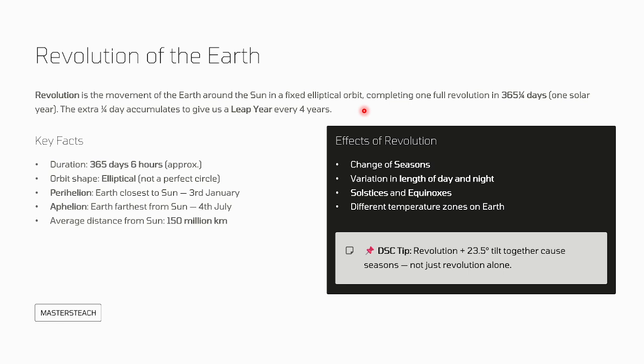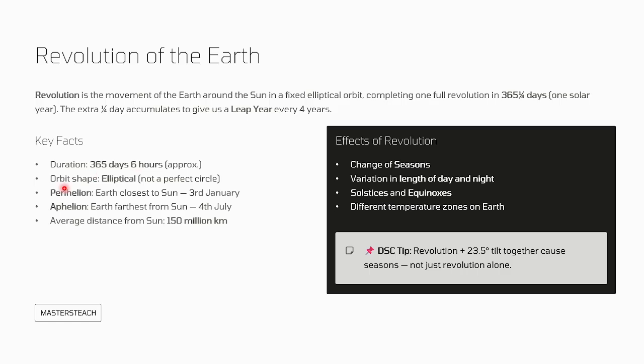To go around the sun, it takes 365 days and a quarter day. The extra quarter day accumulates and is given as a leap year. A leap year comes every 4 years.